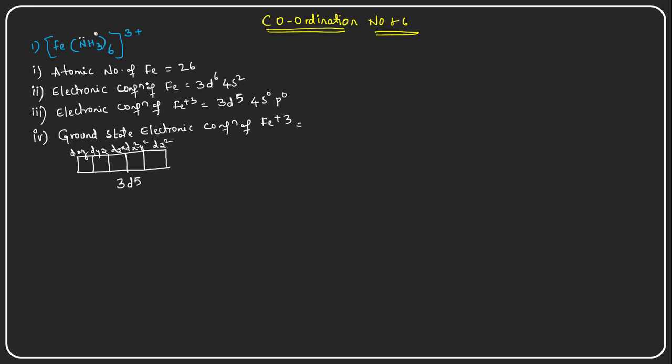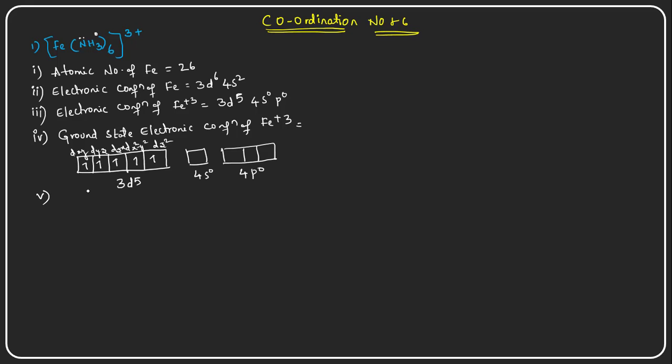Since the ion has 5 electrons, we need to fill 1 electron in each of the 5 orbitals of the 3d. The 4s orbital is an empty orbital, there are no electrons present, and the 4p orbital is also an empty orbital. So here all the 5 electrons are there, and a rearrangement of the electrons will take place.